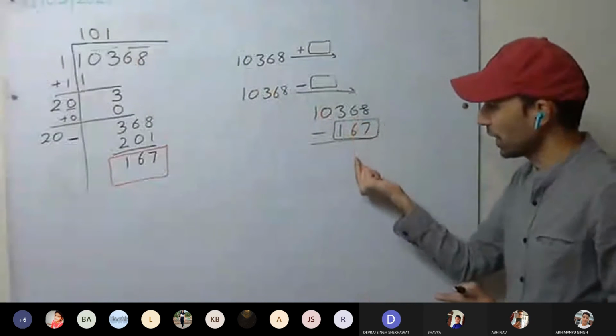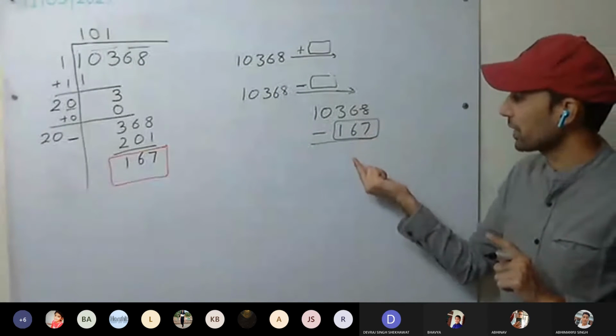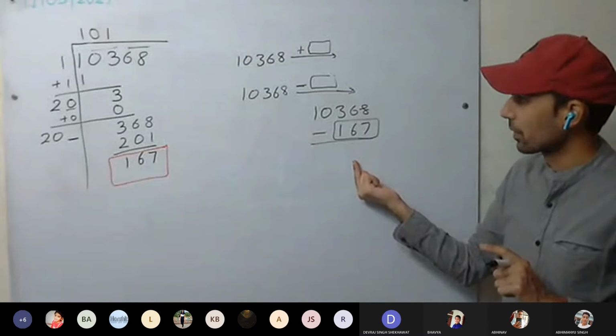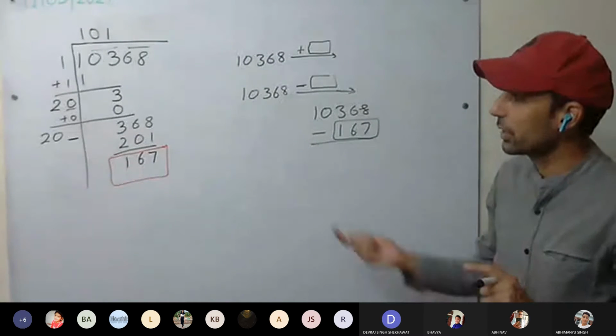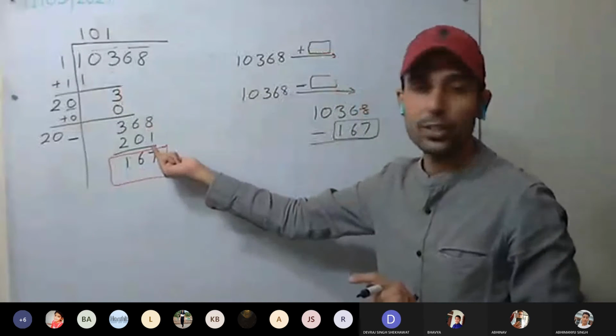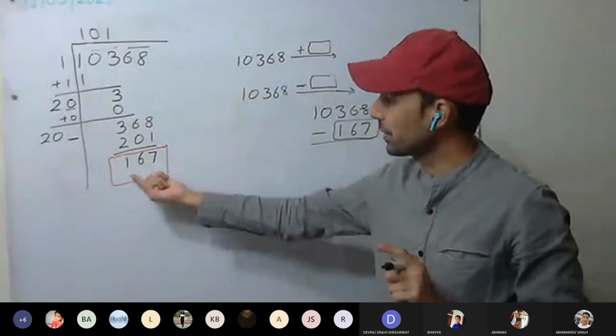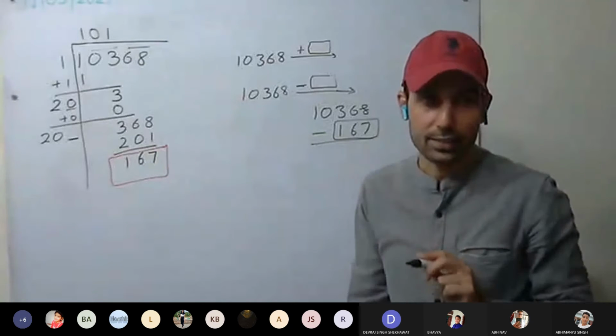So whatever answer we are going to get, it will be a perfect square. Yes or no? That will be a perfect square. You can check as well after solving. Whatever you got, you can check. You will get 0 as a remainder. So the first, second answer we have got. By what number must it be decreased? By 167 it must be decreased.